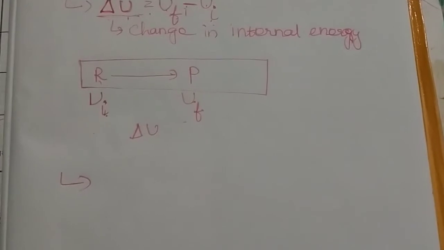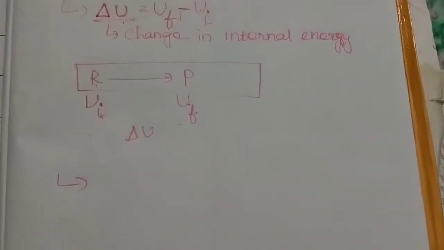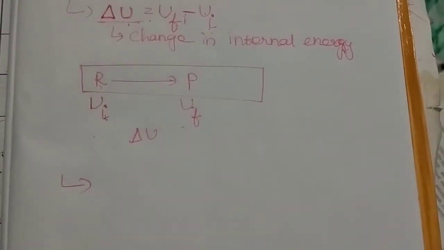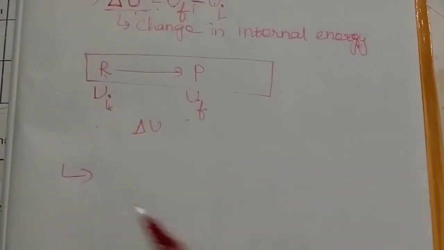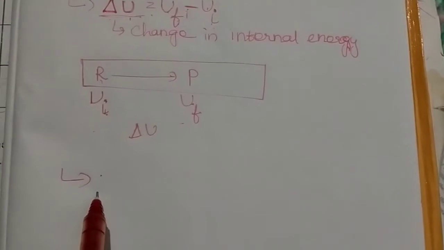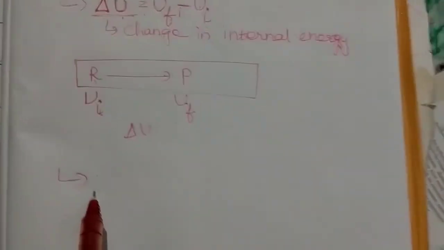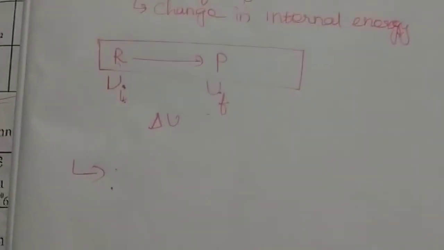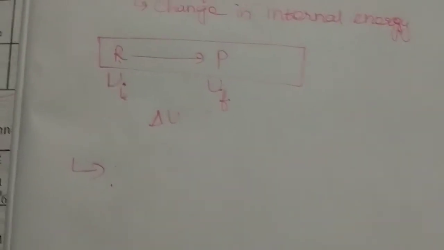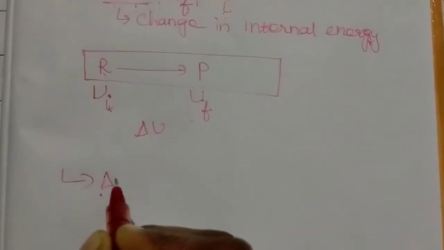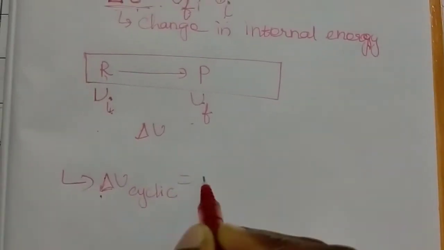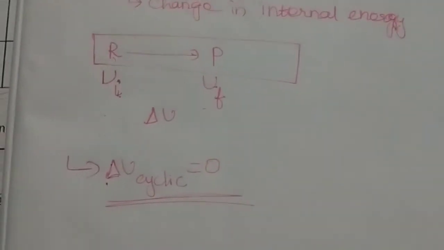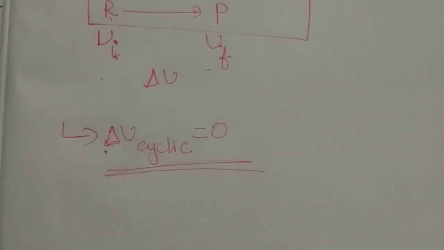When you calculate the internal energy of a cyclic process, you get the same reactant at the end of the cycle. So there is no change in the internal energy from the initial to the final stage, and the change in internal energy of a cyclic process should be 0 because there are no changes.